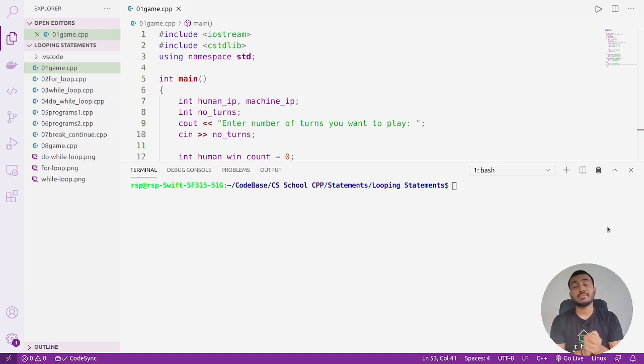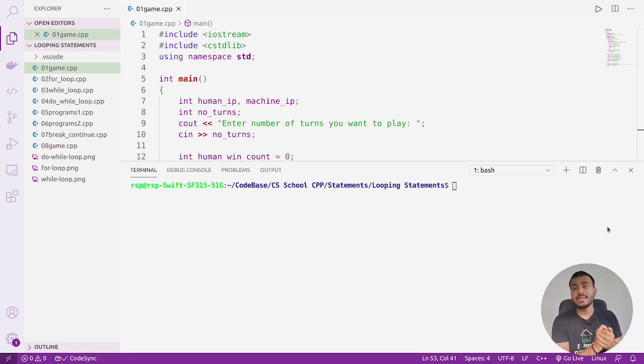Now why are looping statements helpful? I'll just tell you one thing. Whenever you write some logic driven program, some logical sensible program, you will always need looping statements because of the purpose they solve. Now let's understand what purpose looping statements solve. Looping statements are used for doing repetitive tasks. Whenever you want to do any repetitive, redundant task, in such scenarios you can make use of a looping statement. I'll give you one small example.